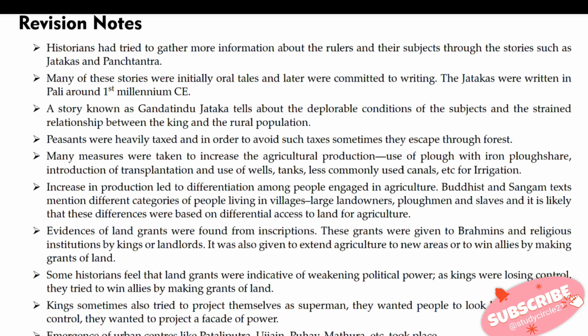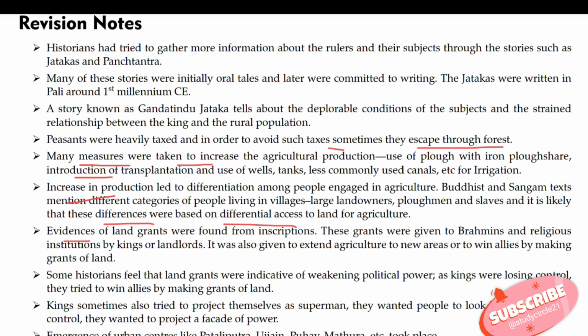Peasants were heavily taxed. In order to avoid such taxes, sometimes they escaped through the forest. Many measures were taken to increase agricultural production: use of the plough with iron ploughshare, introduction of transplantation, and use of wells, tanks, and less commonly canals for irrigation. Increase in production led to differentiation among people engaged in agriculture. Buddhist and Sangam texts mention different categories of people living in villages: large landowners, ploughmen, and slaves, and it is likely that these differences were based on differential access to land for agriculture.